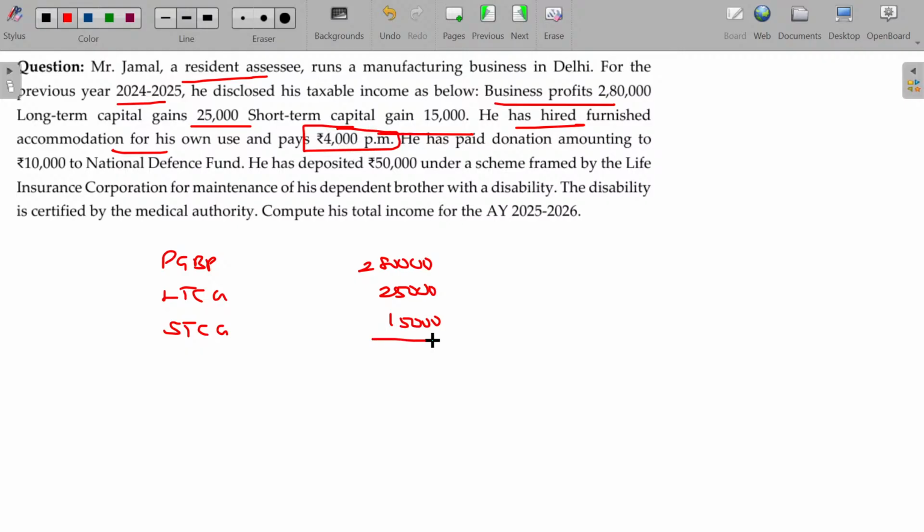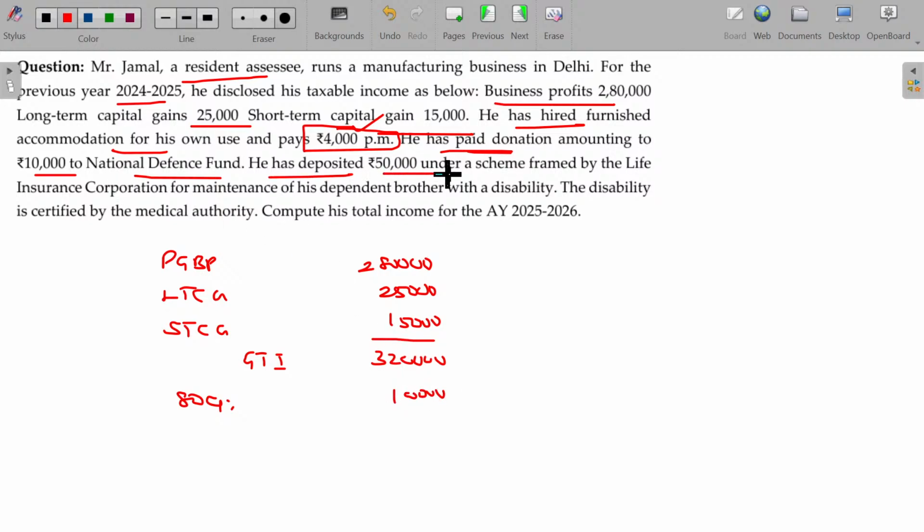Okay. Then gross total income in this case being 3,20,000. And as he pays the rental, he can claim the deduction under section 80GG. He has paid donation amounting to rupees 10,000 to National Defence Fund. So 80G deduction. National is there, so the entire value can be deductible, so 10,000.